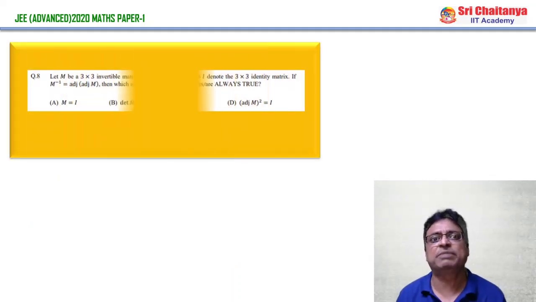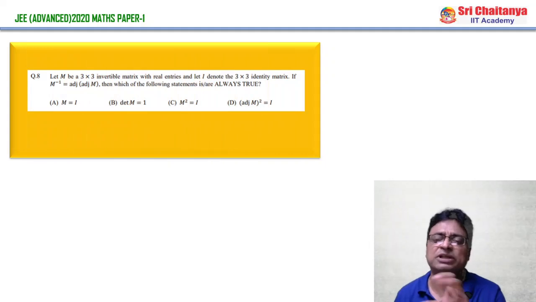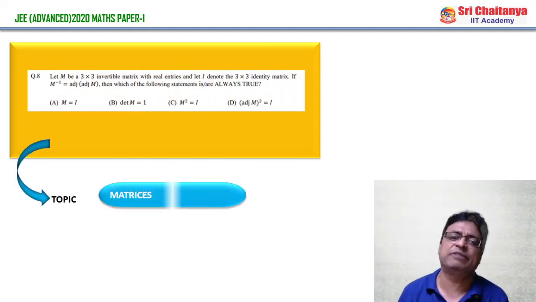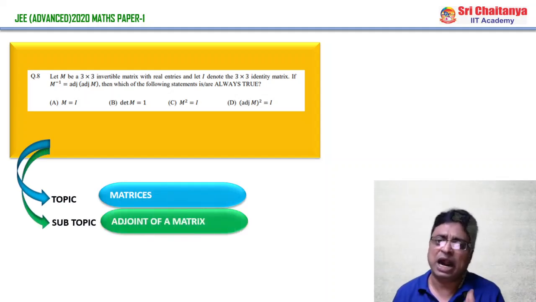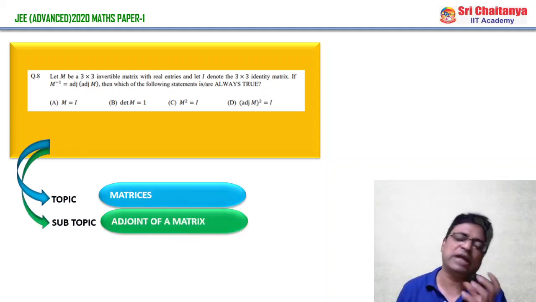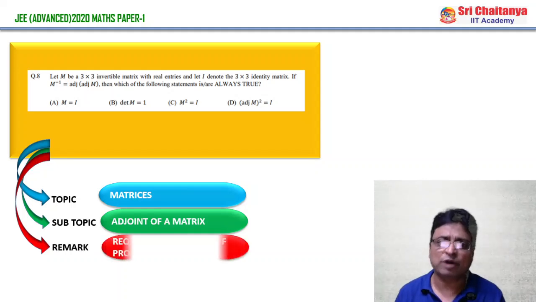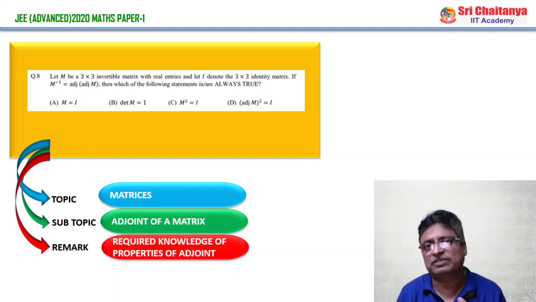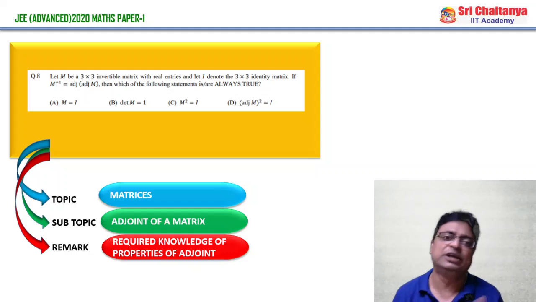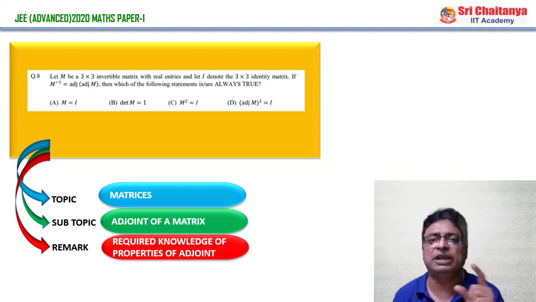And coming to question number 8, if you have read the question properly, it is a very simple question, and of course this is a question based on matrices only, and the subtopic under matrices is the adjoint of the matrix. If you have thorough knowledge of the properties and applications of the adjoint, one can solve this problem very easily.